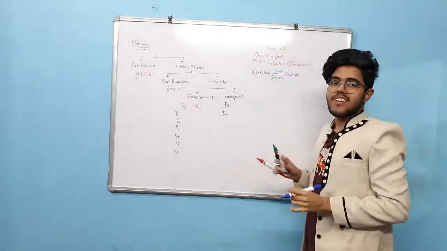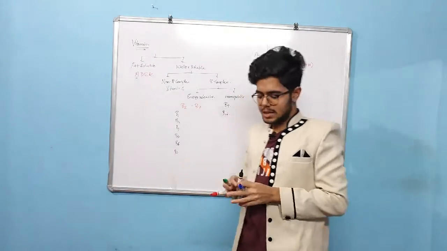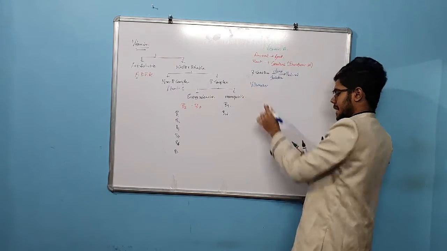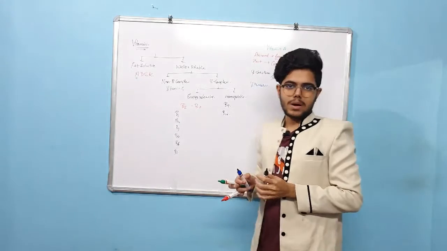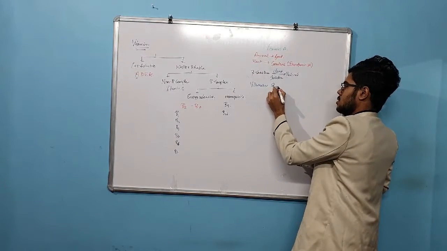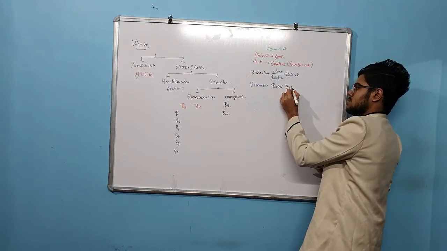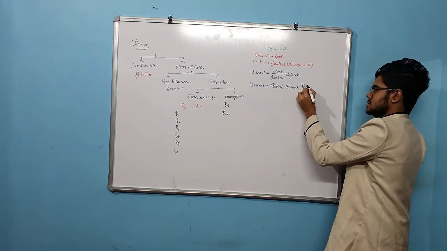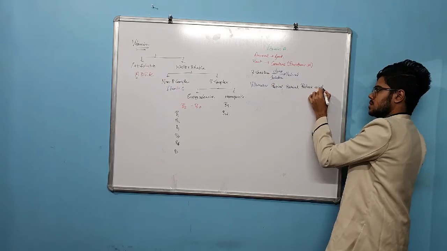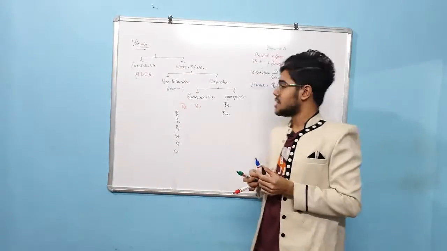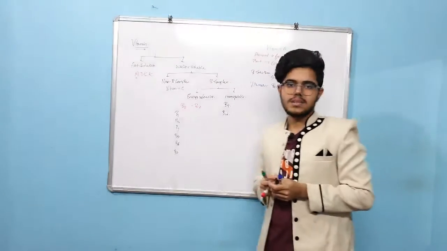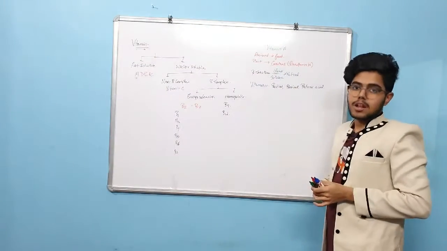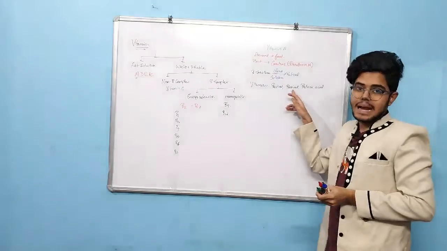Now talking about the vitamers of vitamin A, there are three important forms. One is retinol, retinal and the acid, that is retinoic acid. These are the vitamers of vitamin A. Retinol, you know, is an alcohol, and retinal is an aldehyde.